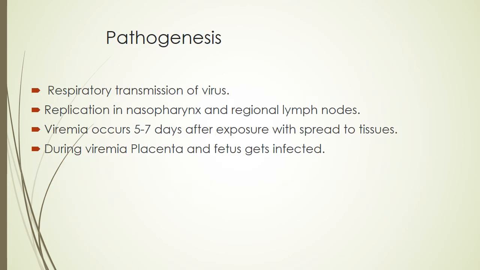Regarding the pathogenesis, the respiratory tract transmission of the virus: this virus enters the body through droplet infection. The replication occurs in the nasopharynx and the regional lymph nodes. The viremia occurs 5 to 7 days after the exposure, which spreads to the tissues. During the viremia, the placenta and the fetus get infected.